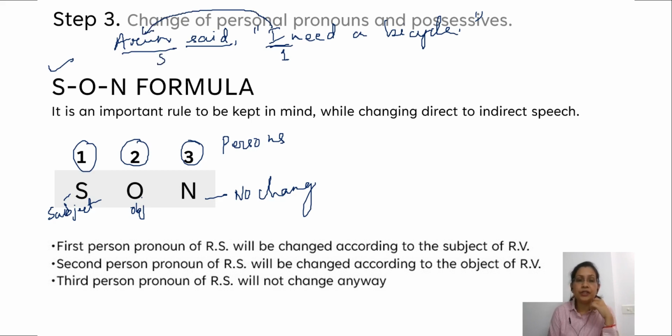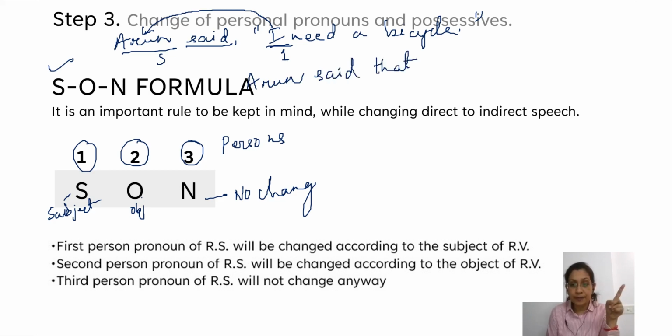So how do we change it? Arun said that I is in first person, which is now going according to Arun, which is the subject of the reporting verb. This is the reporting verb. And Arun is the subject of the reporting verb, right? So Arun is a boy.